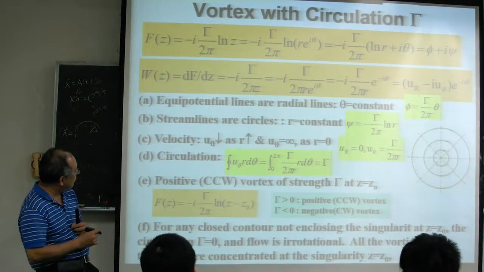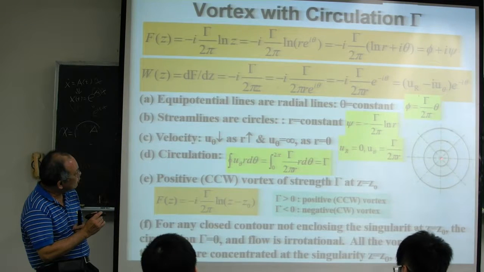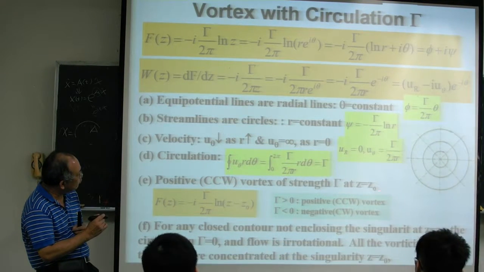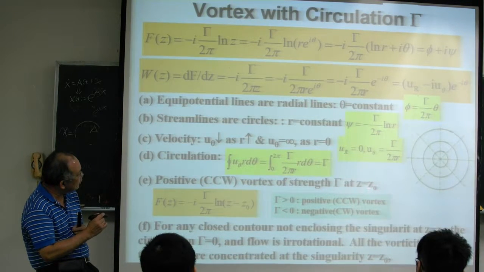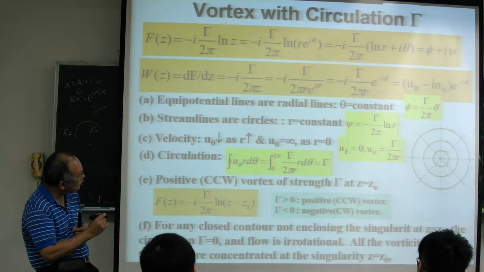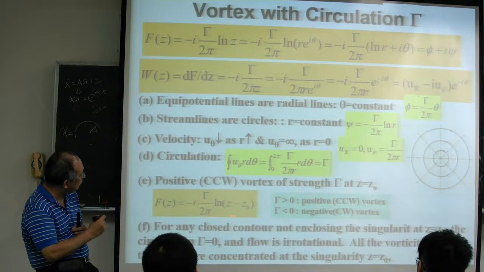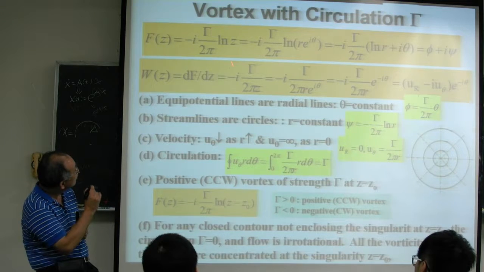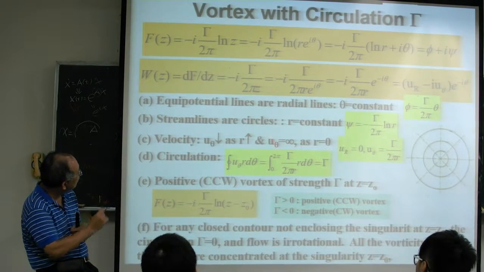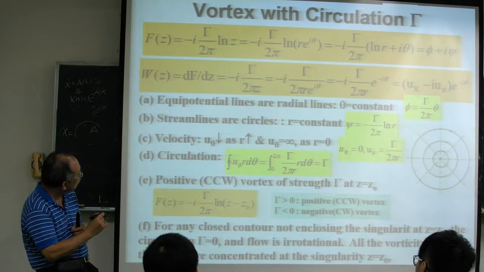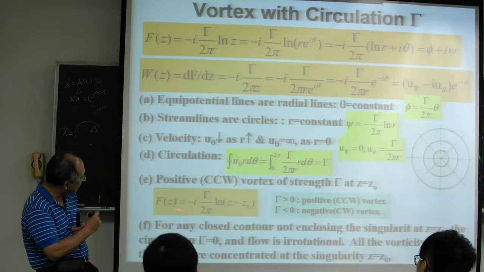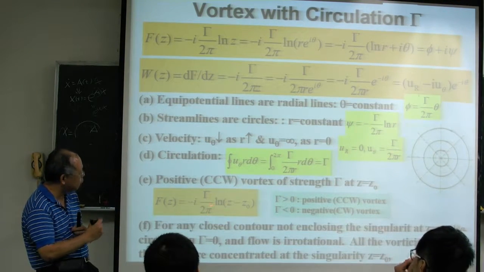And if you have this vortex at a different location, for example, instead of z equal to 0, the vortex is at z equal to z sub 0, your complex potential should change like this. The difference is only that z becomes z minus z sub 0, because the location of the origin of this vortex is changed to z sub 0. So our complex potential should change like this.